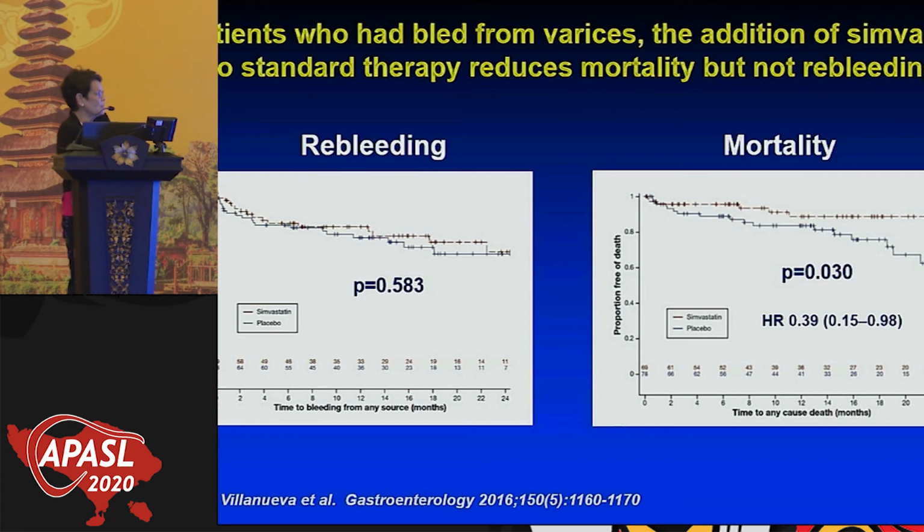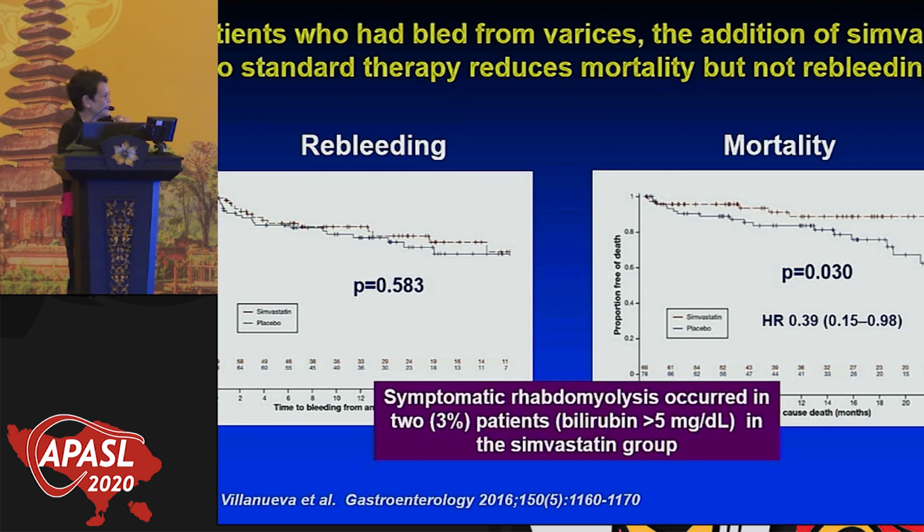The problem was not hepatotoxicity. The problem was that they developed symptomatic rhabdomyolysis, and it occurred in 3%. That's only 2 patients, but the percentage is much higher than in the general population. And both patients had a bilirubin more than 5. So it seems that the sicker the patient, the more they can get this complication.